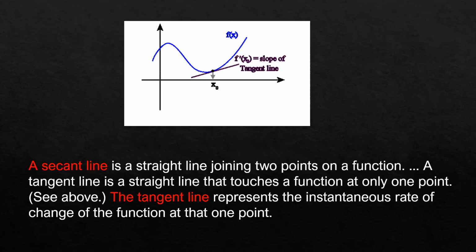Then we discussed the secant line and tangent line. A secant line is a straight line joining two points on a function. A tangent line is a straight line that touches a function at only one single point. The tangent line represents the instantaneous rate of change of the function at that one point.